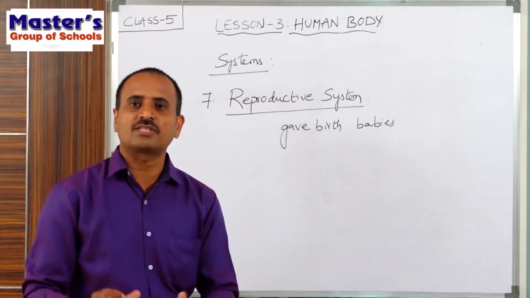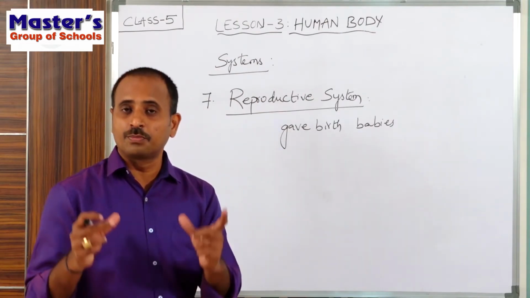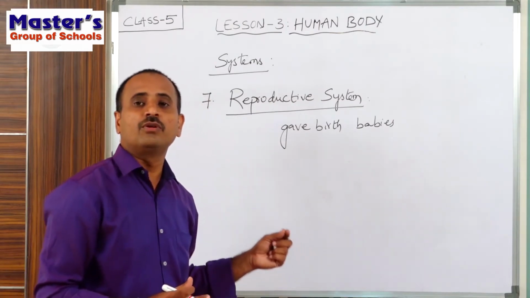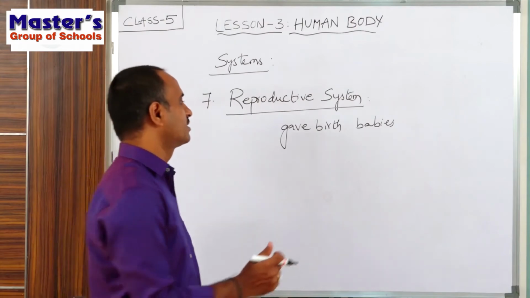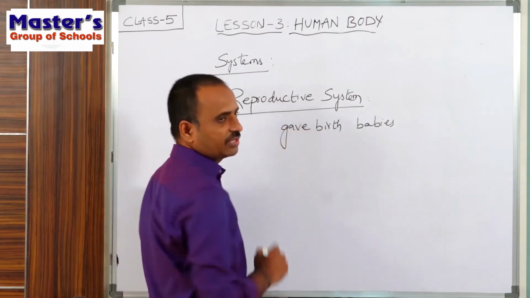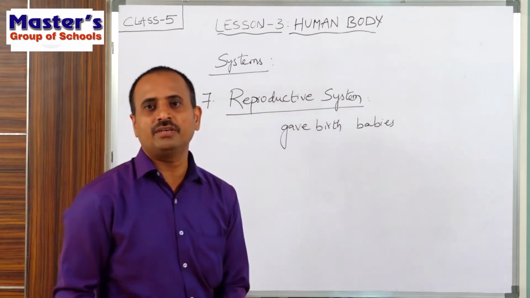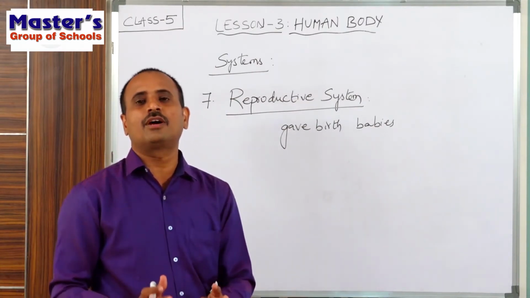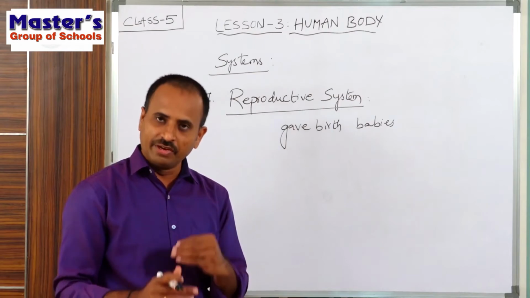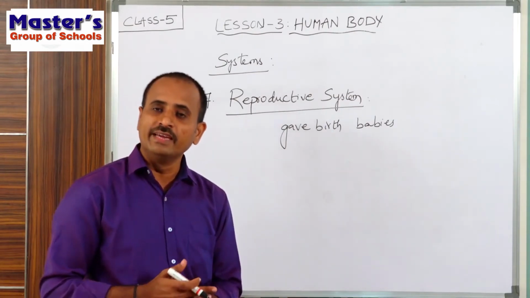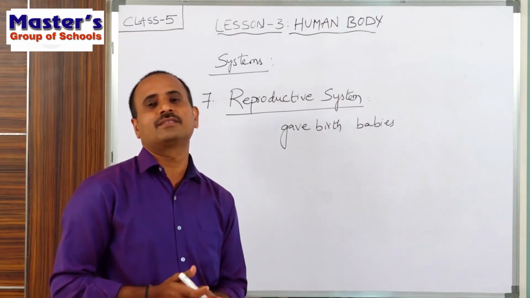So this process of giving birth to babies which look similar to their parents is called reproduction. Children, do you understand what reproduction is? Reproduction means the process of giving birth to small babies which look similar to their parents.